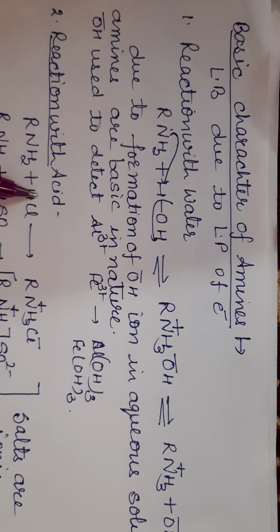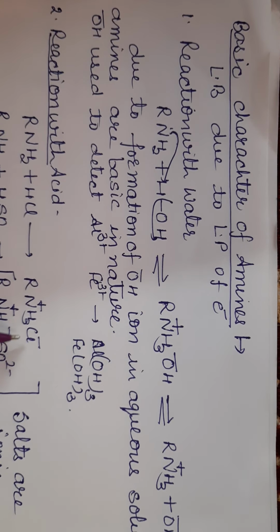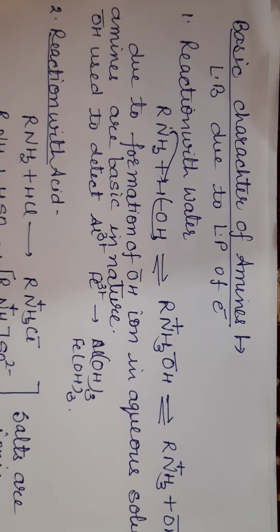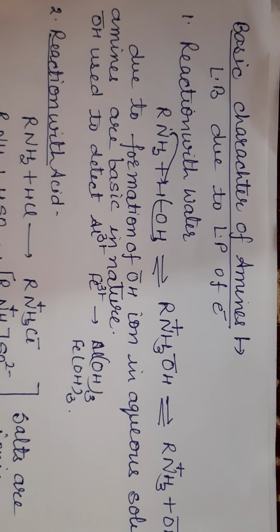Acids release H ion, while amines accept H ion because of the lone pair of electrons. Due to the presence of the lone pair of electrons it acts as a base, so it reacts with acid and forms a salt. These salts are ionic compounds. Ionic compounds have a strong electrostatic force of attraction, opposite charge attraction. That's why they are non-volatile. But ionic compounds are polar in nature, that's why they are soluble in water.